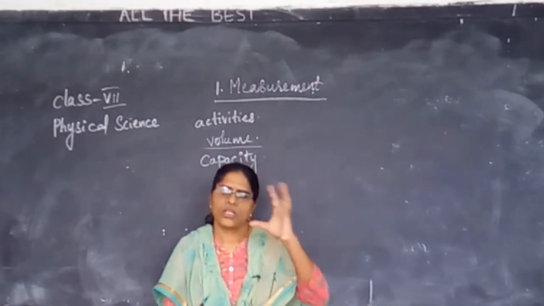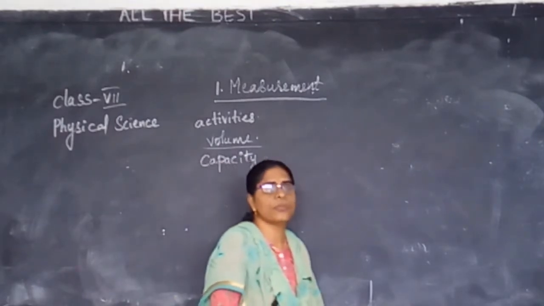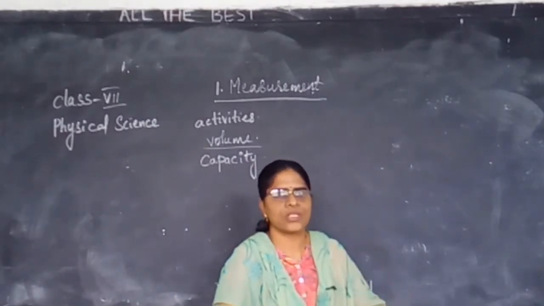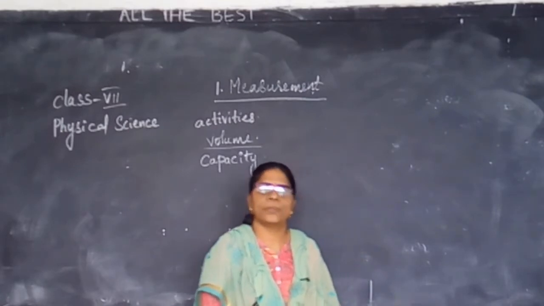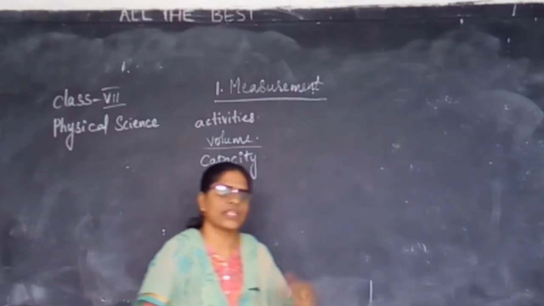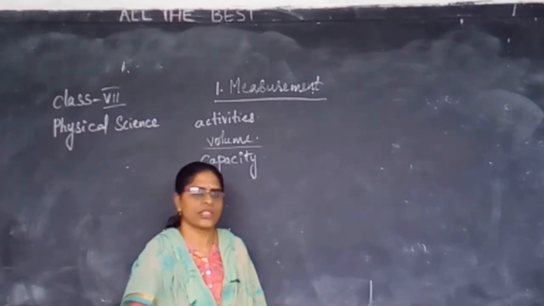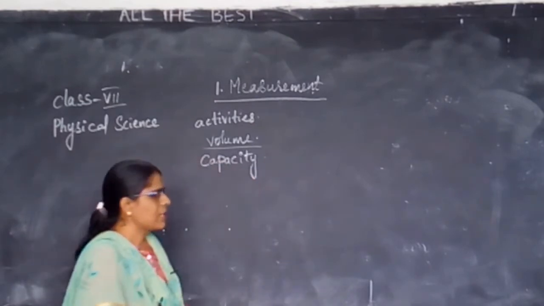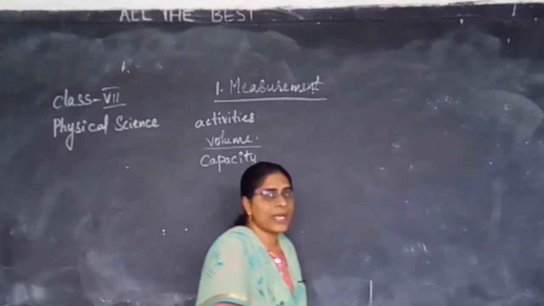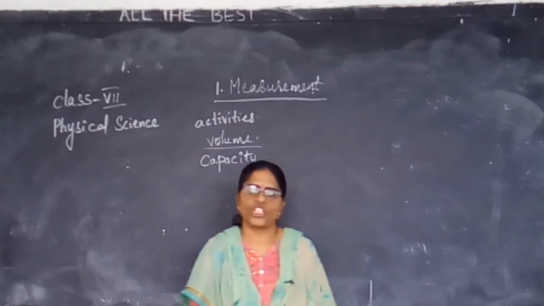See, in the olden days, when a milkman comes, if we want milk, we ask him either for 1 liter or half a liter of milk. Yes or no?